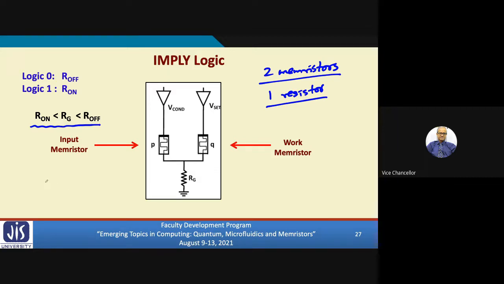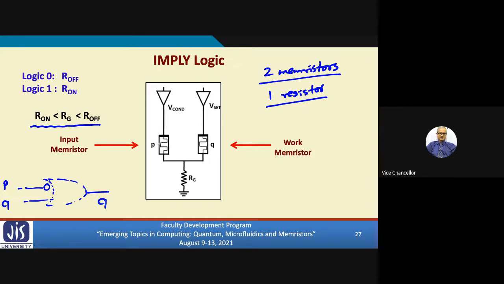Logically speaking, suppose I have this logical implication operation. So one input is P, the other is Q, and the output is supposed to be the imply operation. Now, this P and Q are the two memristors. For the inputs that you are applying, we would be setting the two memristors to the corresponding resistance states. And the output is also obtained on Q. The state of Q will change.